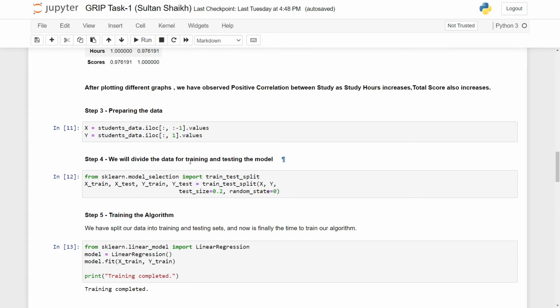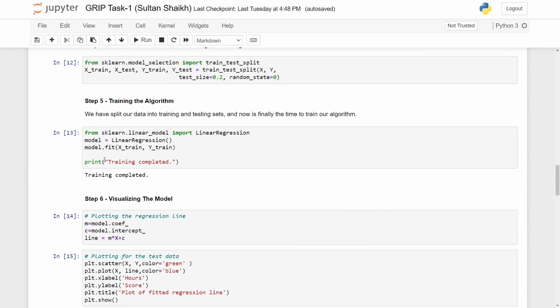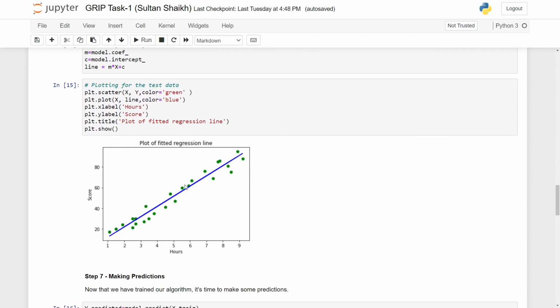And then we proceed to splitting the data. So we split the data in the proportion of 80:20, which is 80% of the data is taken for training and 20% is given for testing the data. And then we proceed to training the model. Here we have used the linear regression model. And then we plot the prediction line, that is the regression line, using the line equation.